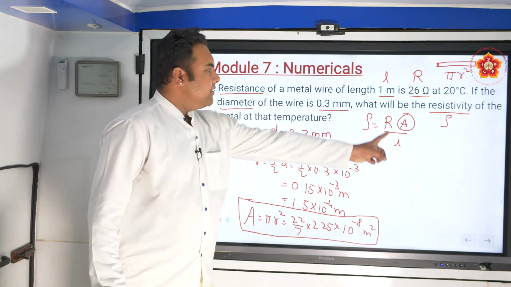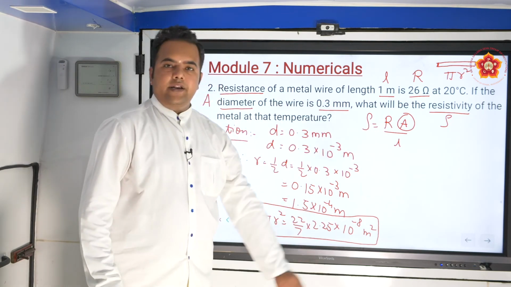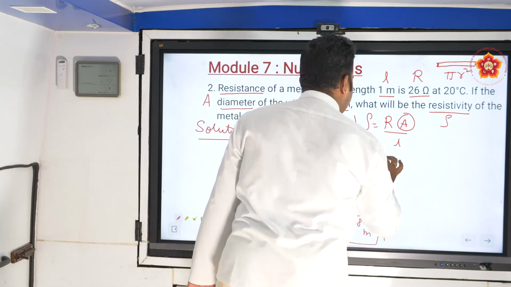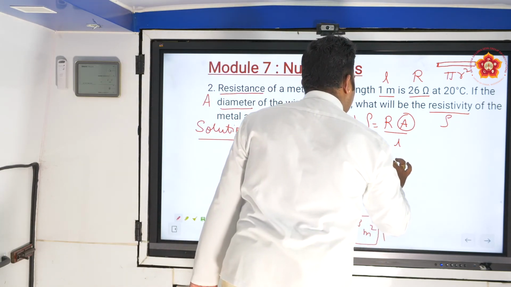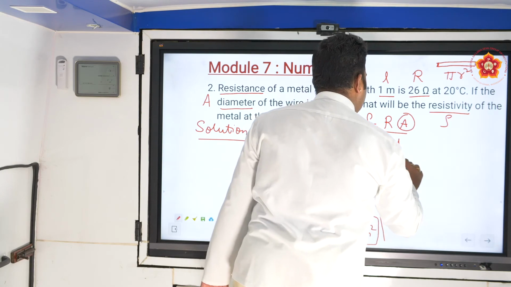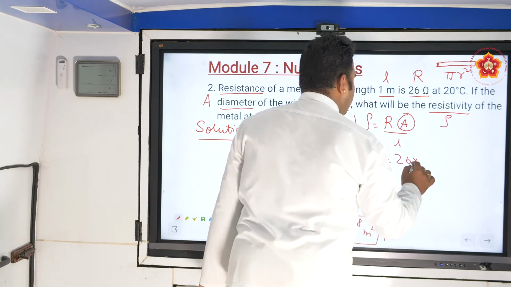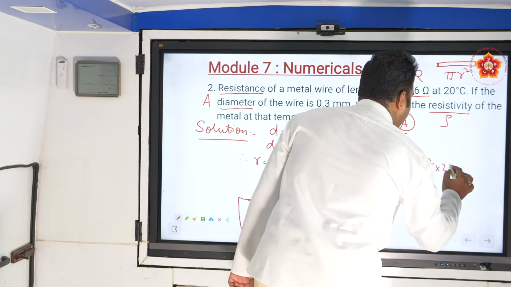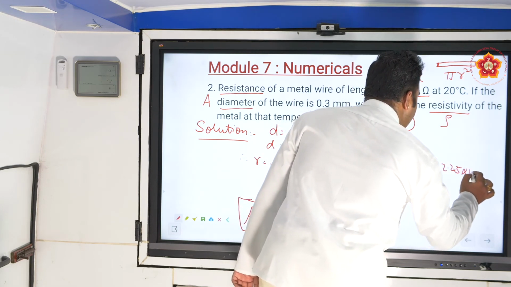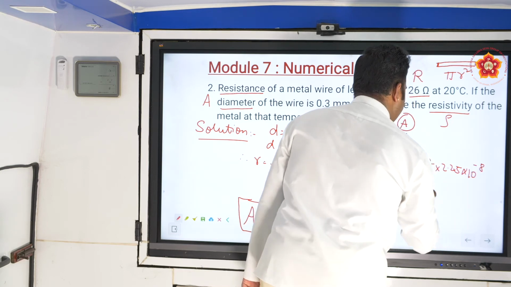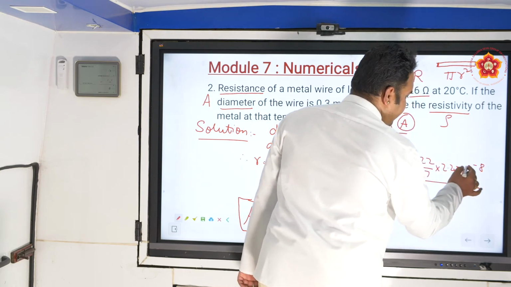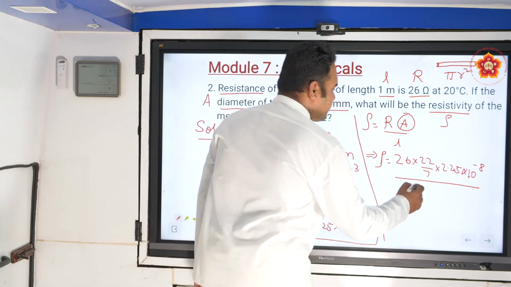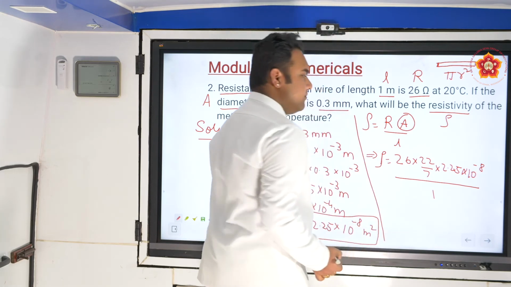So we know the length, we know the resistance, and we know the area of cross section. So the resistivity rho is equal to resistance 26 into area, 22 by 7 into 2.25 into 10 to the power of minus 8, divided by the length, which is 1.